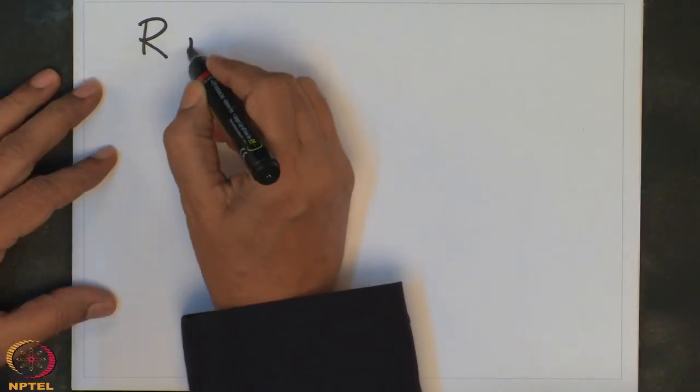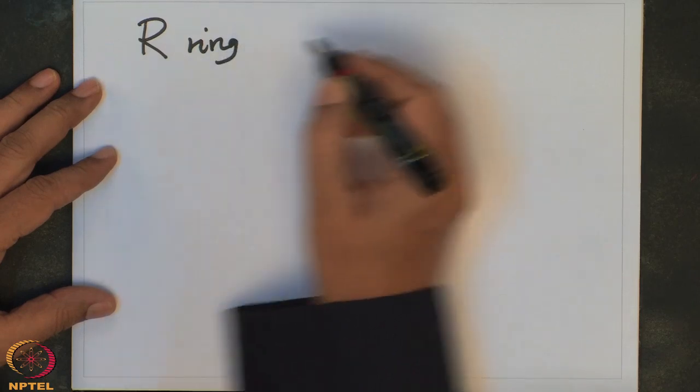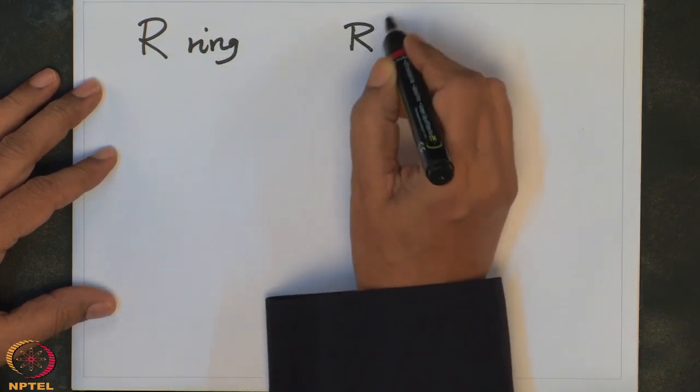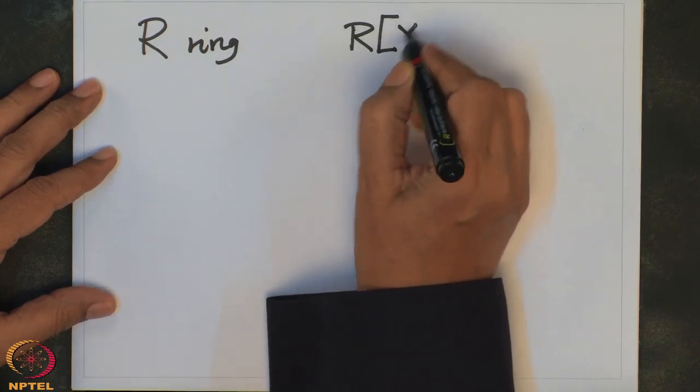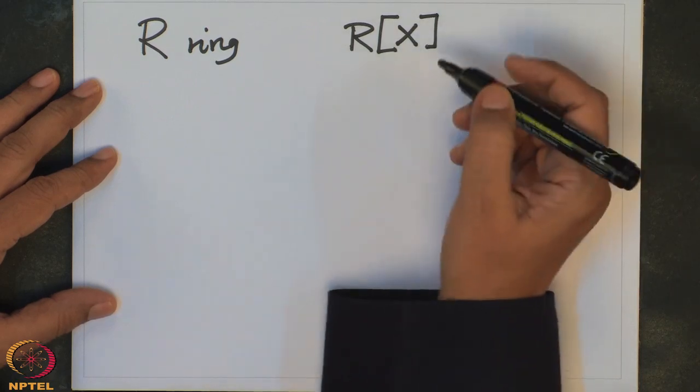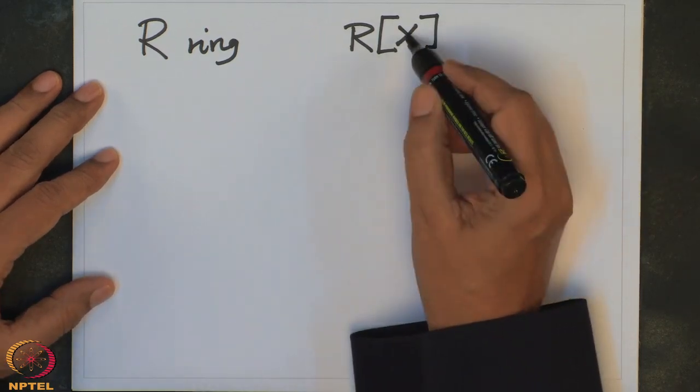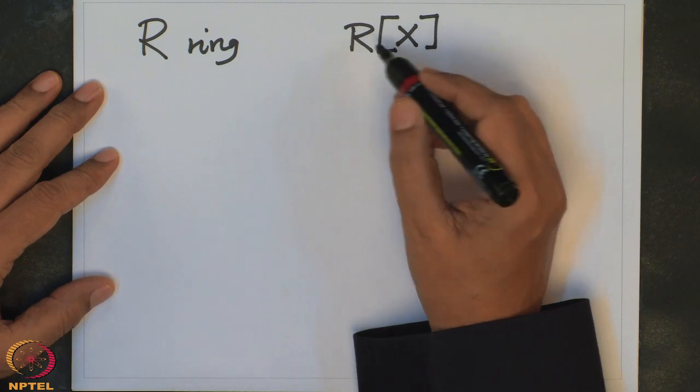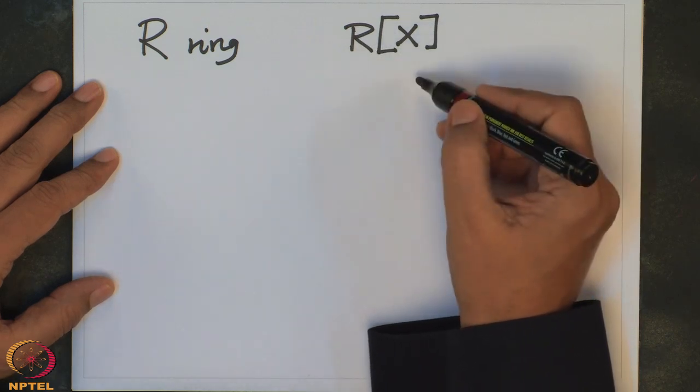So, remember we have a ring R, and we have constructed a new ring called the polynomial ring over R, or polynomial ring in one variable over R, and actually we can repeat this process.